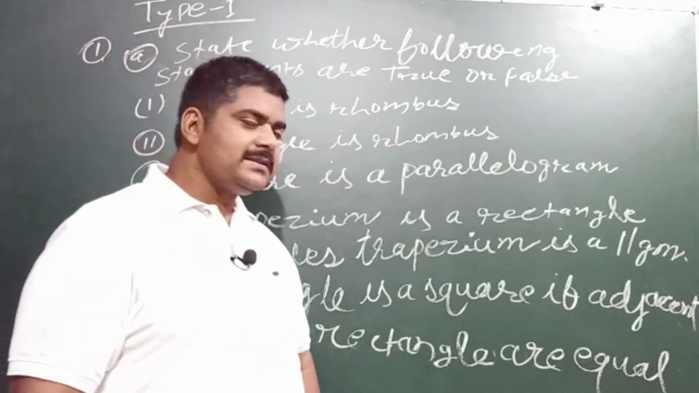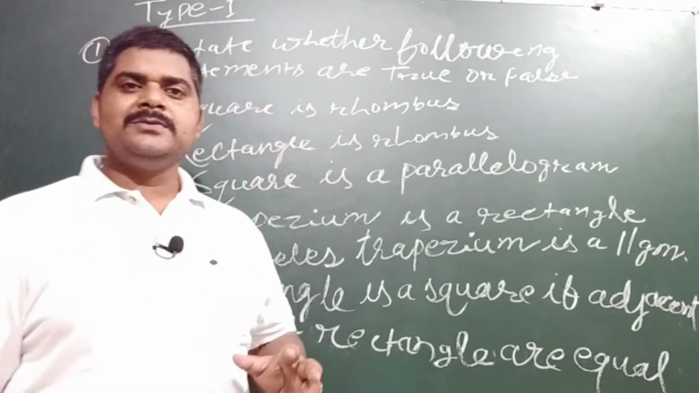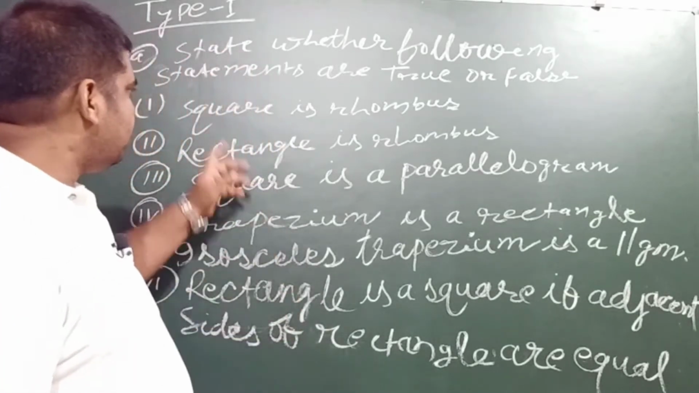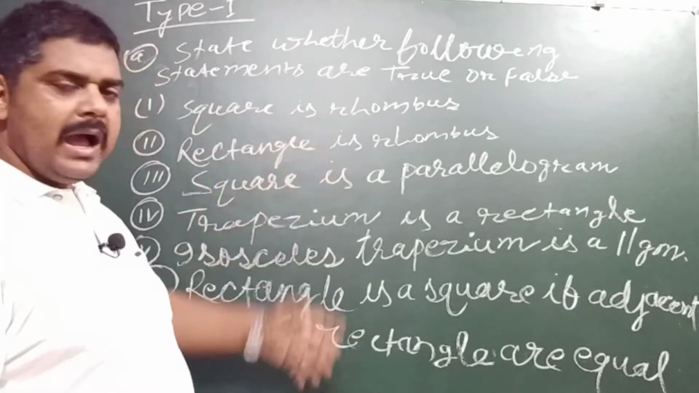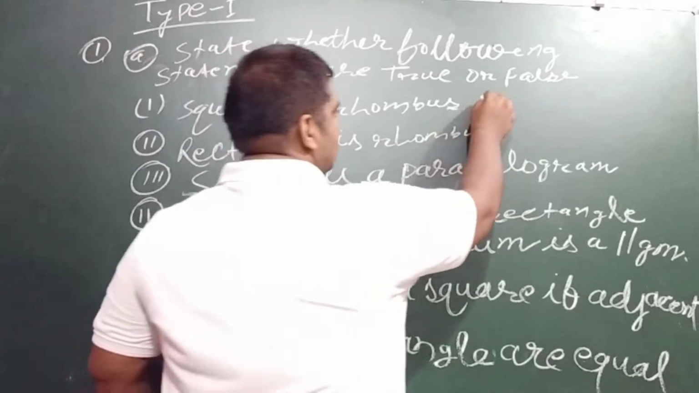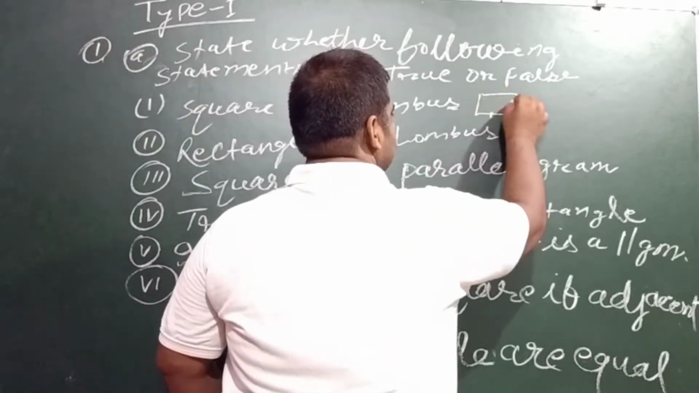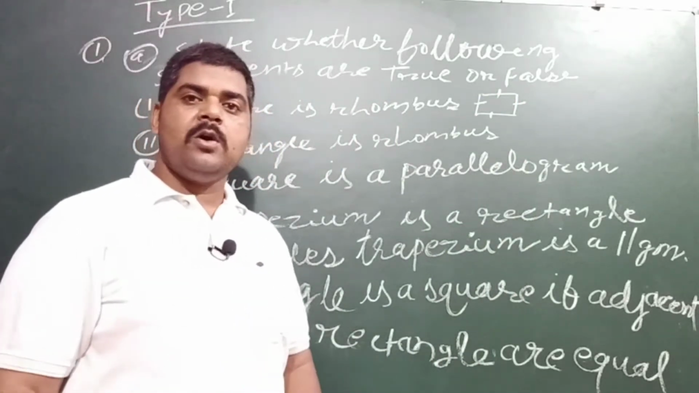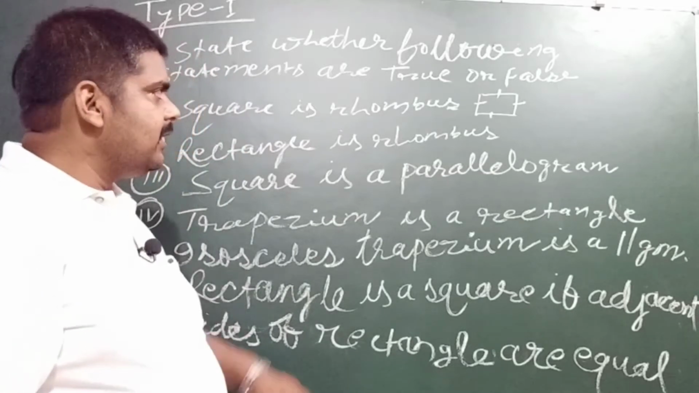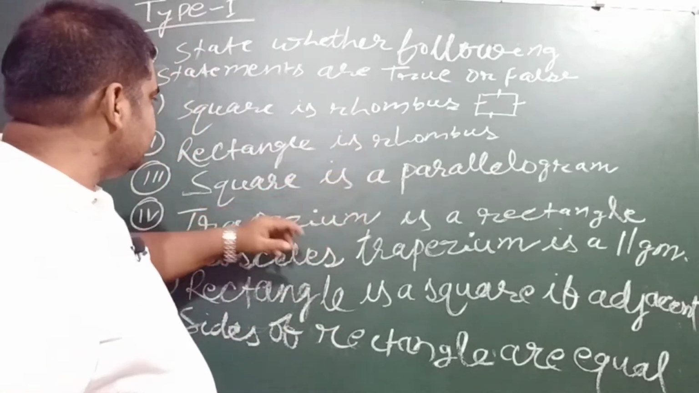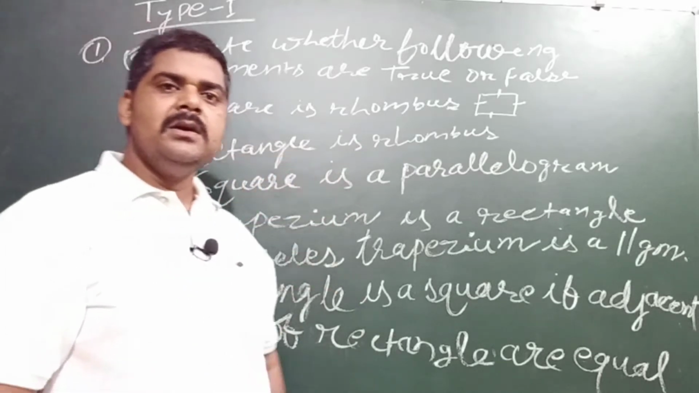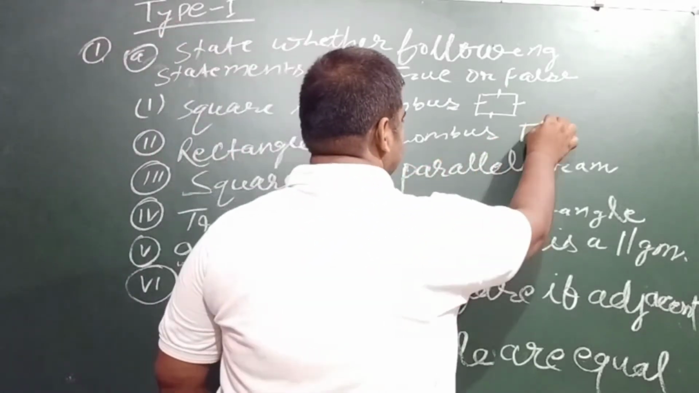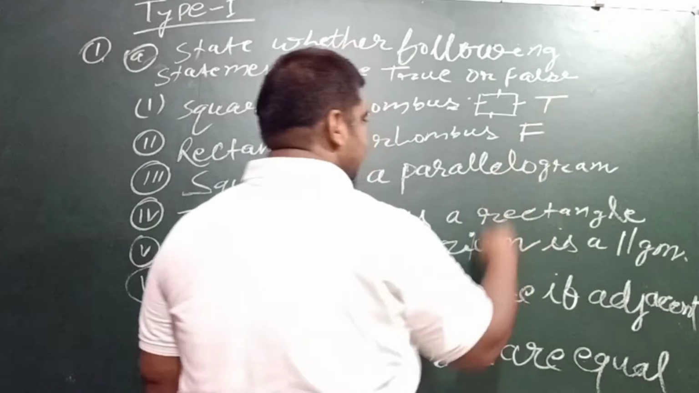My dear students, in the first question, it is a true or false type of question, and it has very important properties. First, it has been given that a square is a rhombus, and you know that a square is a rhombus because all sides of a square are equal. By the definition of a rhombus, you know very well that a quadrilateral whose all sides are equal is known as a rhombus. A square is also a type of rhombus, my dear. A rectangle is a rhombus: you know that all sides of a rectangle are not equal, so this is a false statement. The first one is the true statement.